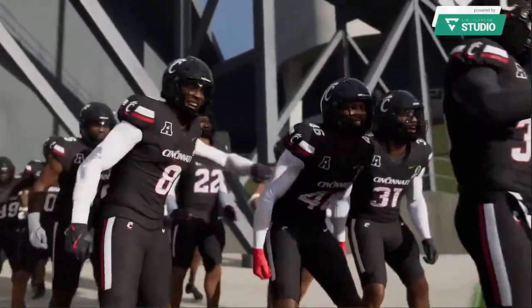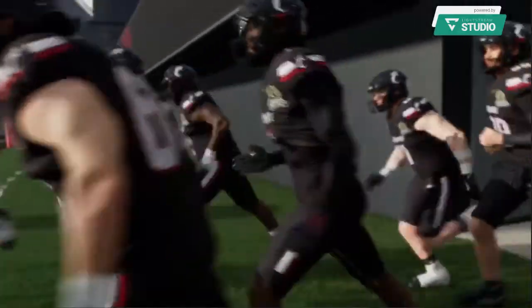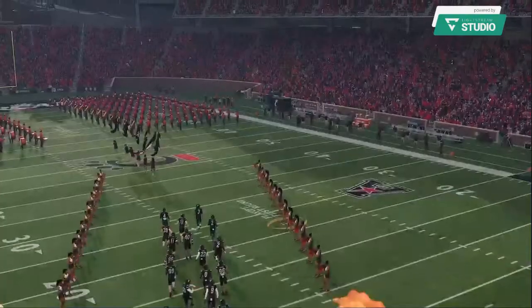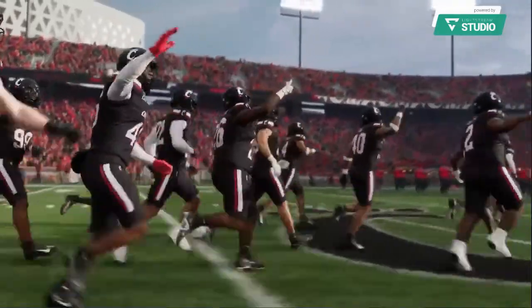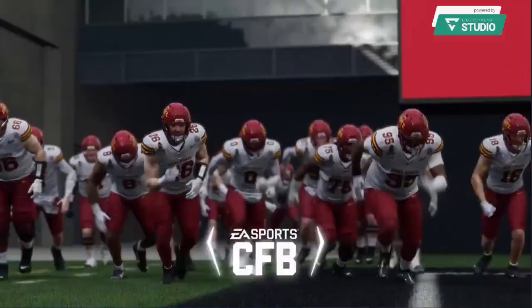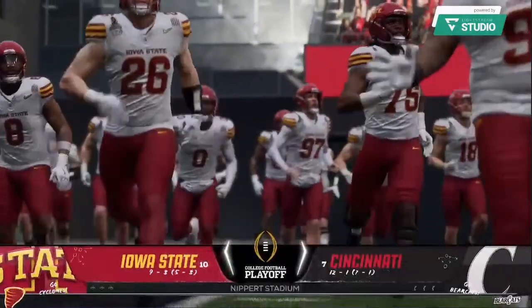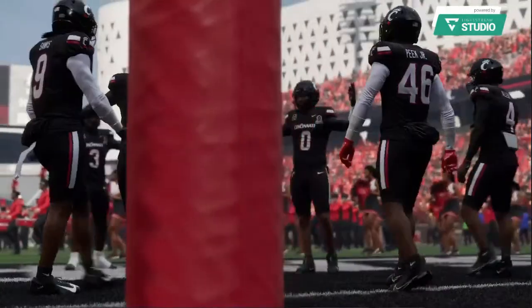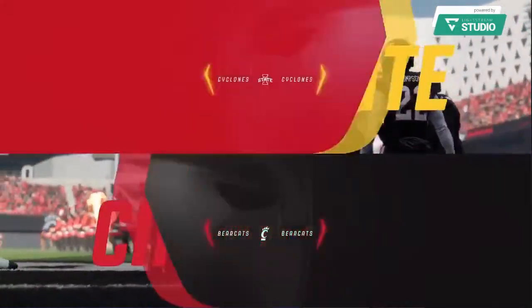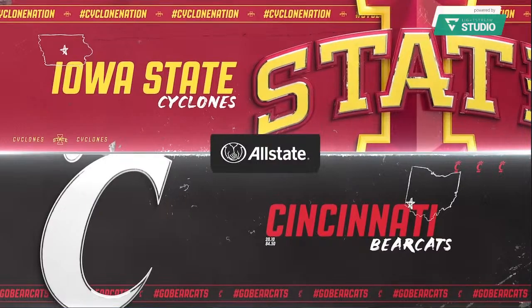Welcome to Nippert Stadium, the home field of the Cincinnati Bearcats. As we'll see, the number 10 seed in this playoff, the Iowa State Cyclones, taking on the number 7 seed in the playoff, the Cincinnati Bearcats. For EA Sports College Football, I'm Chris Fowler, joined by Kirk Herbstreit. The playoff is here, and let's not wait any longer. Let's get this going.